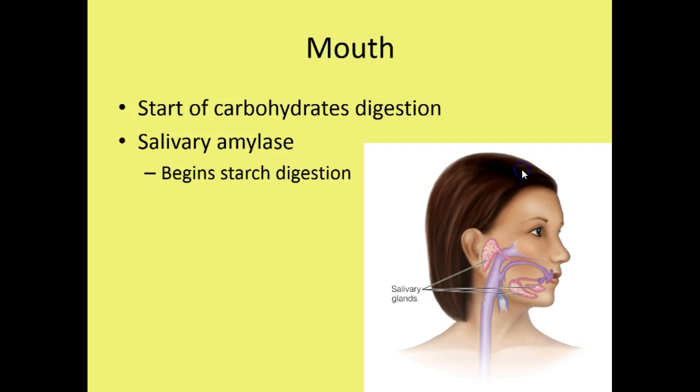Now let's start out with the mouth. In the mouth, carbohydrate digestion begins. The enzyme which is present in the mouth is salivary amylase, and salivary amylase is going to begin starch digestion. Starch will be partially broken down into shorter chains of glucose molecules. So there can be shorter polysaccharide chains, and then also the starch can be broken down into maltose, which is a disaccharide consisting of two glucose units.